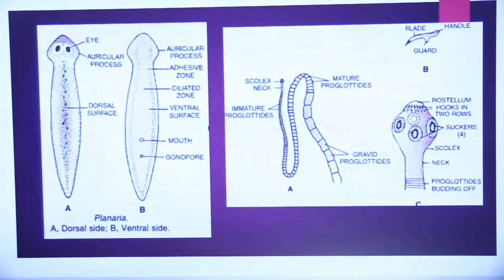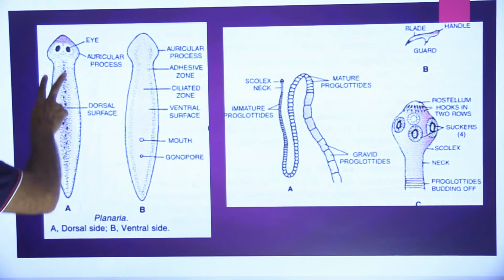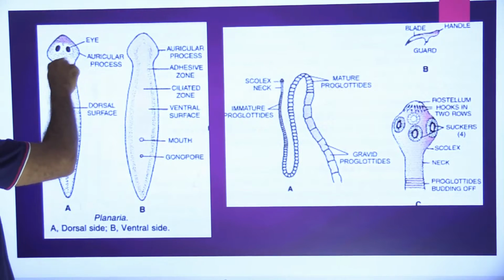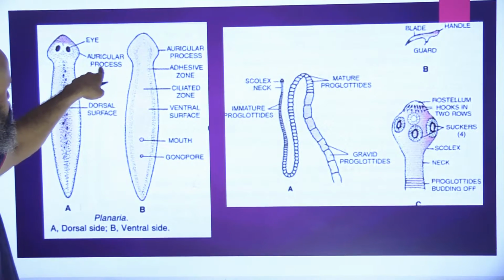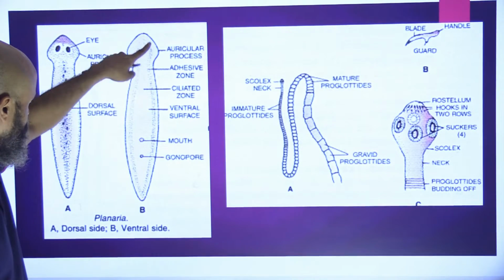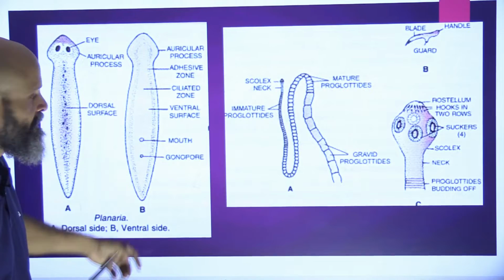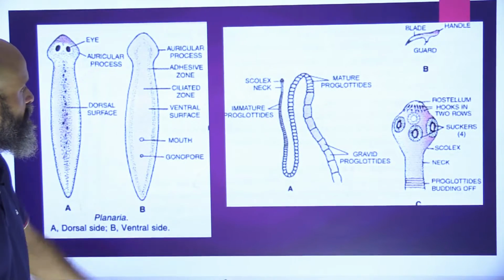So we will see some diagrams out here. This is planaria. It is a free living organism. If you look at this, these are the two eyes and this is the structure. This is the dorsal surface, this is the auricle. This is the ventral surface, the bottom side. There is the mouth and this is the gonopore.